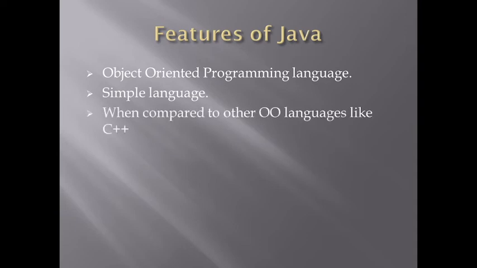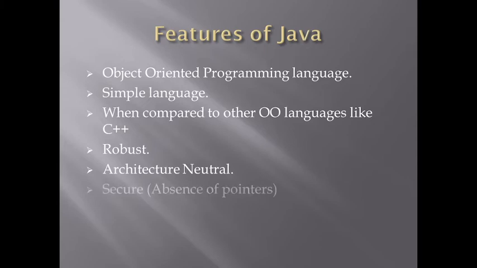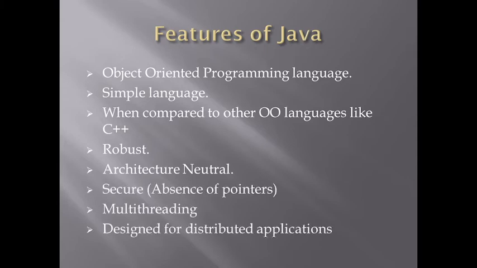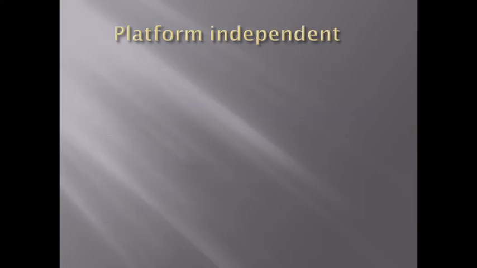When compared to other object oriented programming language like C++, it is a robust, architecture neutral, secure, multi-threading, and designed for distribution application. We will look into all of this in the further session in detail.